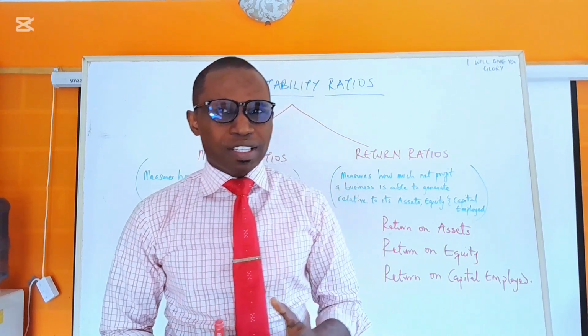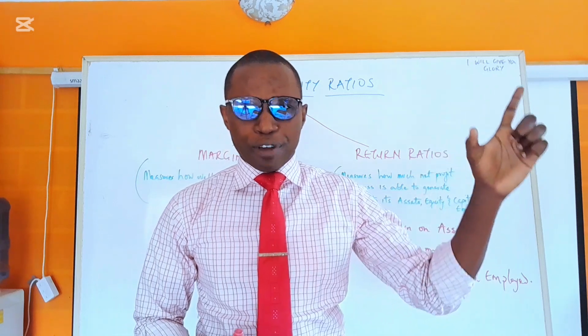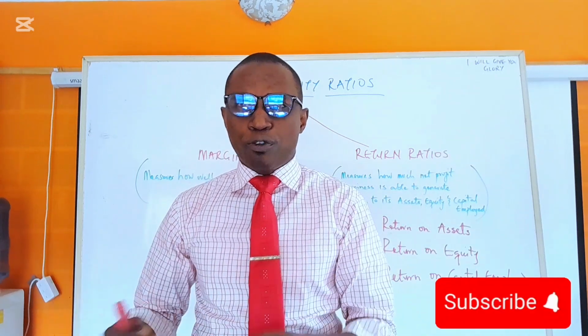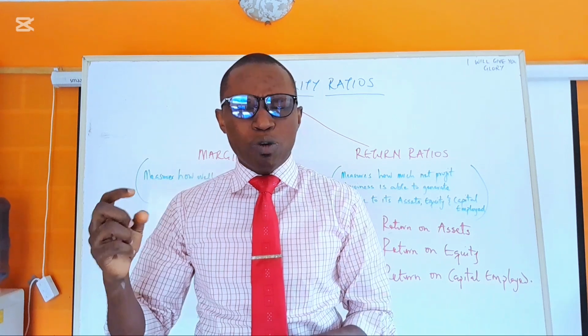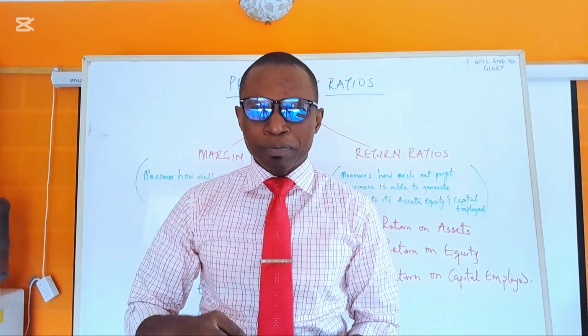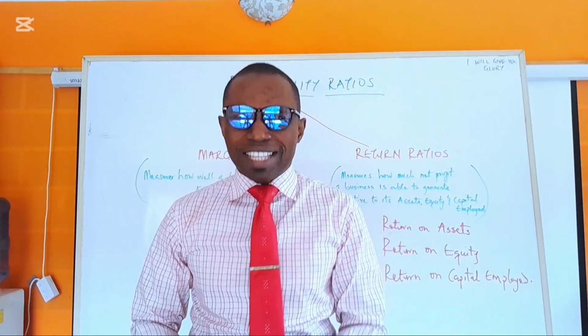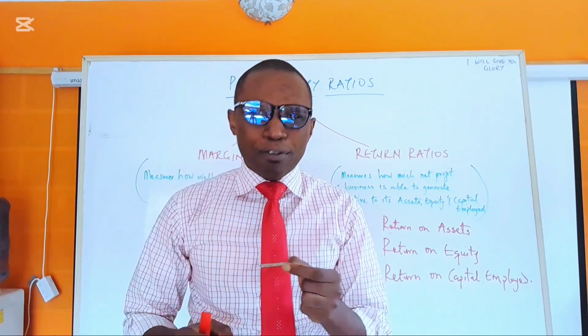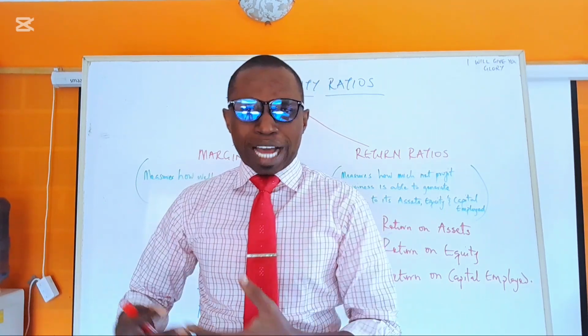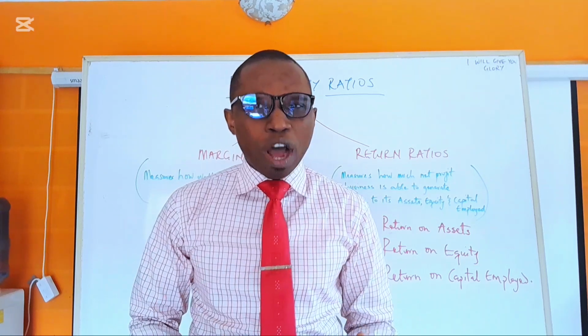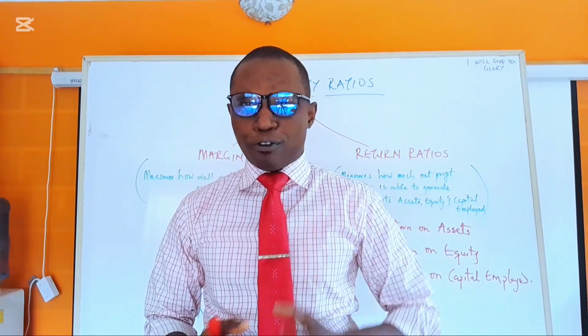So it is not just from revenue, because that is the one people focus more on. But you also need to look at the profit being generated relative to the assets deployed, relative to the equity invested, relative to capital employed. How well is this business performing?